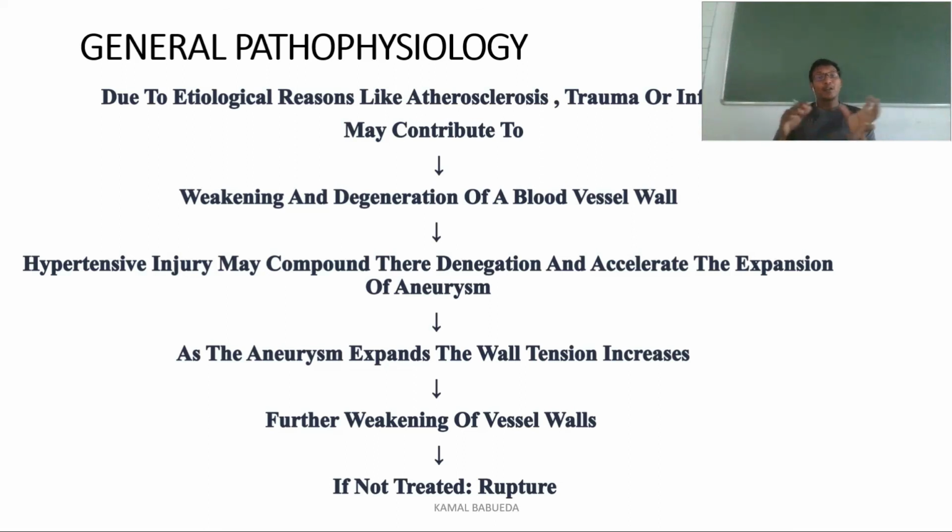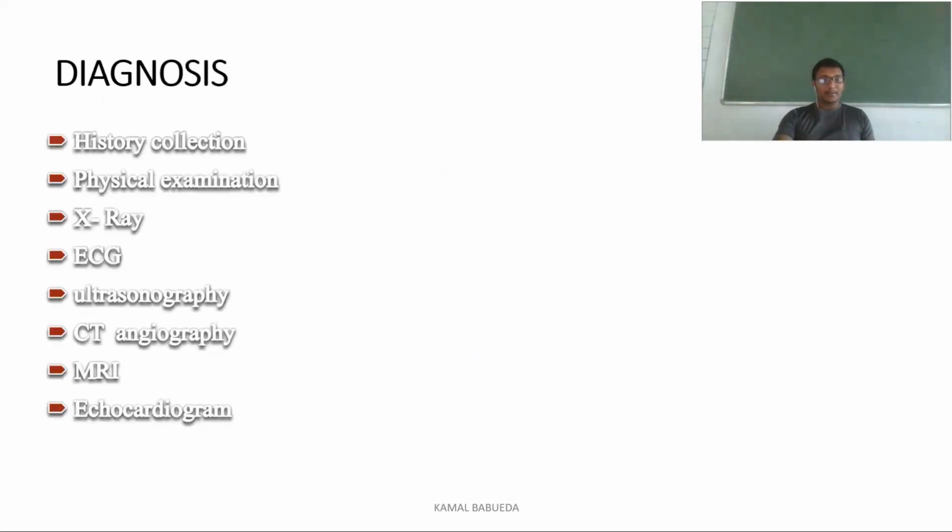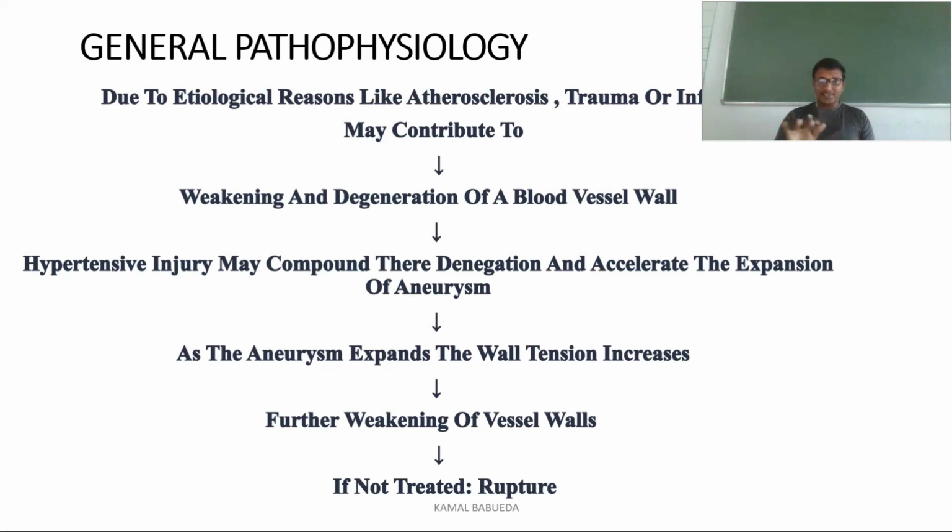Because of the pressure in the blood vessel, ultimately the blood vessel will start to expand. As the aneurysm expands, the tension in the wall also increases, so there will be further increase in the size of the blood vessel, and if not treated, it will lead to rupture, and it may cause the death of the person. So with this, I would like to end this session here.